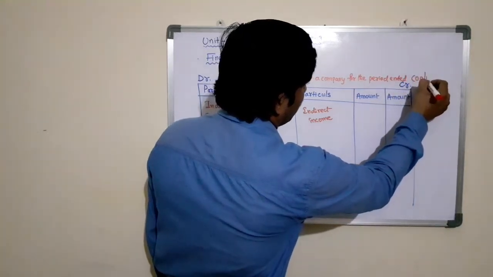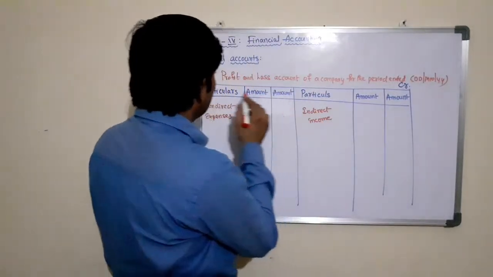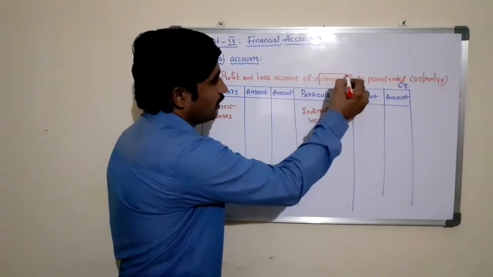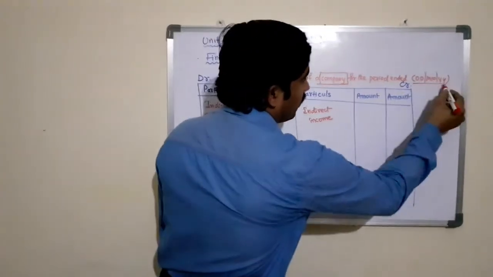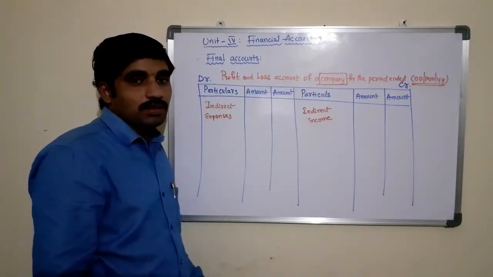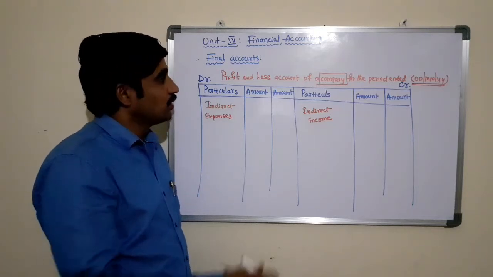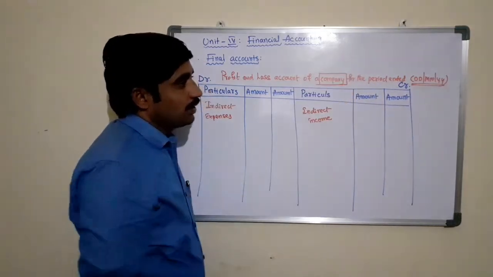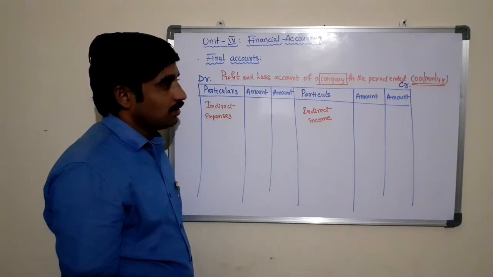We can write here date, month, year if available. Here we need to write the name of the company. For the period ended, we need to write the end date of the accounting period or the period that is given in the question. So profit and loss account of a company for the period ended so and so date, month and year.